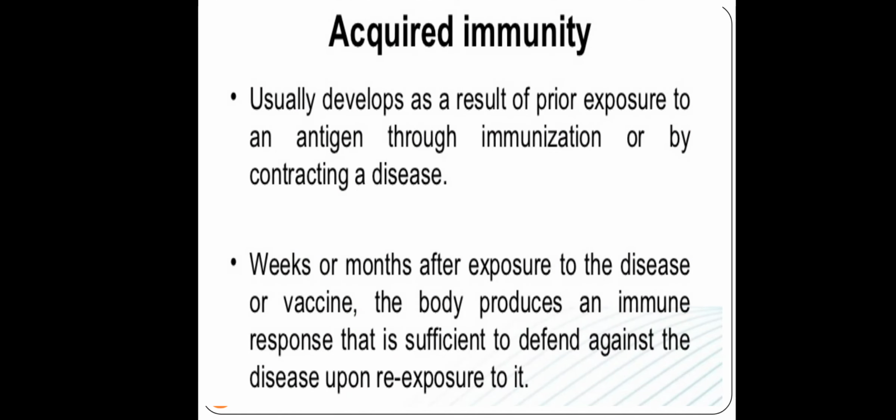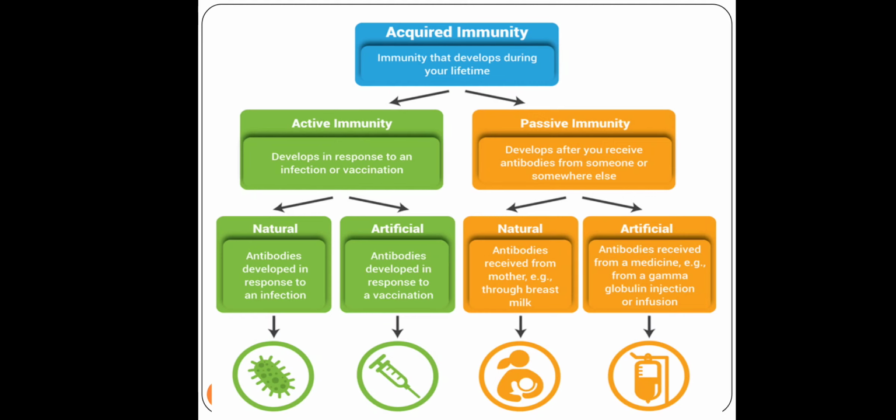Moving on to acquired immunity, as I told, this we get through our exposure, when our body is exposed to various kinds of infections, various kinds of pathogens, antigens. Our body reacts to that. That's called acquired immunity. Acquired immunity can be classified into active immunity and passive immunity. Active is again classified into natural and artificial. Passive is again natural and artificial.